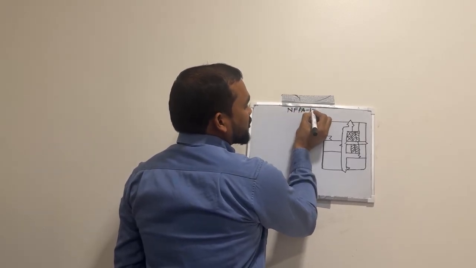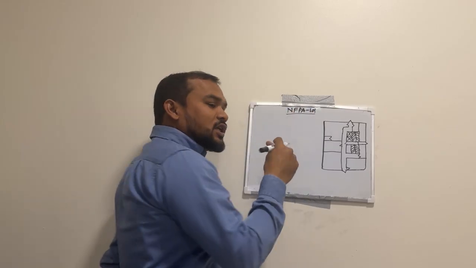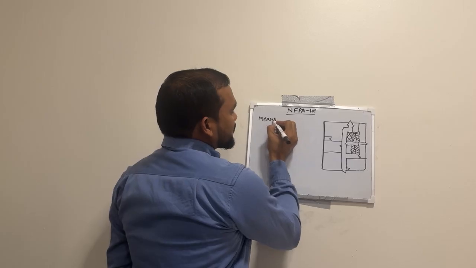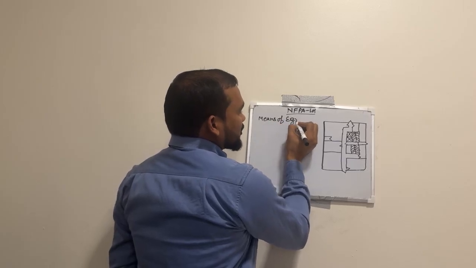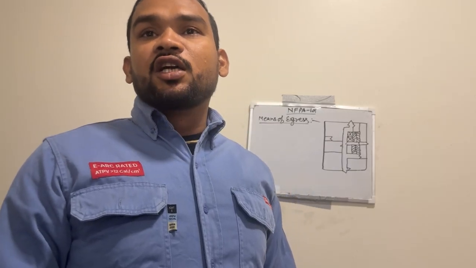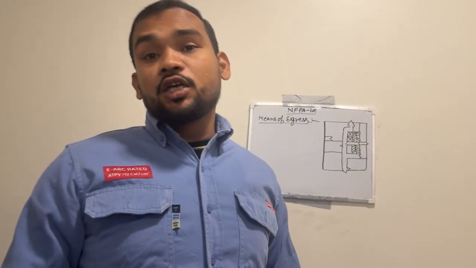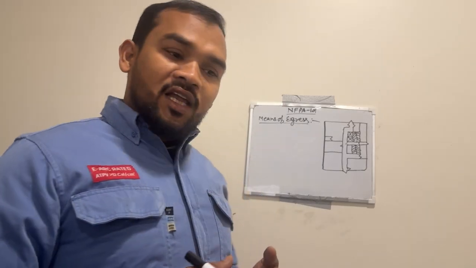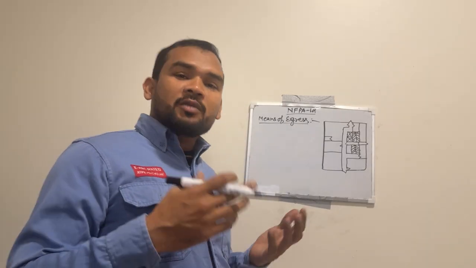NFPA 101. Let's start with topic number 1, means of egress. What is the meaning of means of egress? Means of egress is a continuous and unobstructed path of travel from any point in any building or structure to the public way, and it provides a safe route for the occupants to evacuate the building or structure during any emergency.